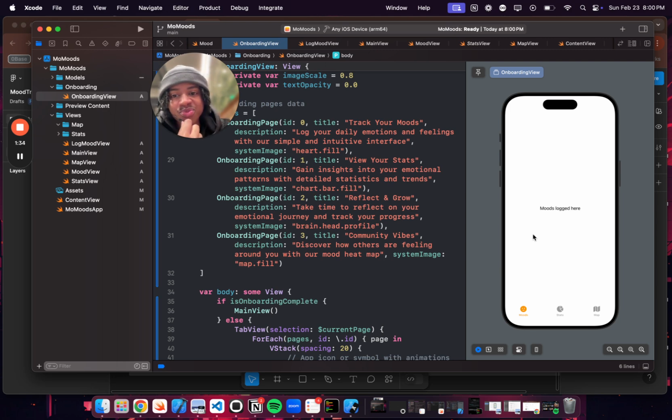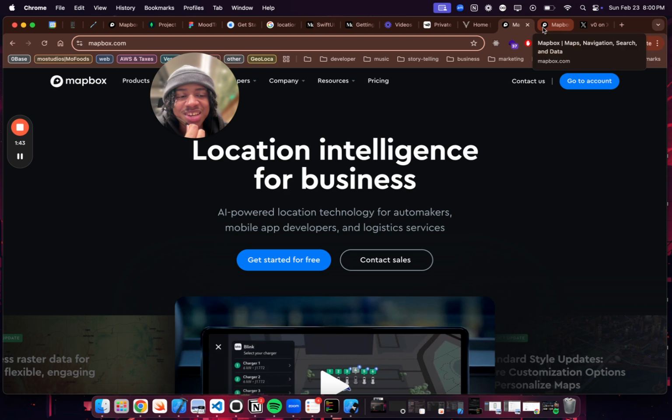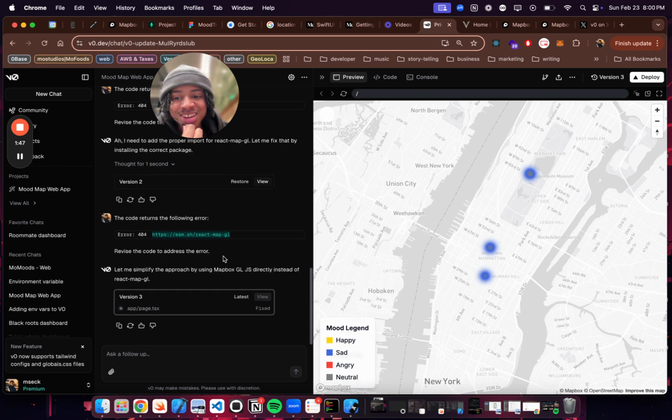And I saw someone make a Swift package and stuff like that, yada yada yada, and I'm like, well, maybe I'll do a web version because it might be easier to do web. And I'm over here like wait, maybe V0 could do it. So I had V0 do it, and it did Mapbox. It asked for my token because Vercel made it so you can add environment variables and add your API keys and stuff in there.